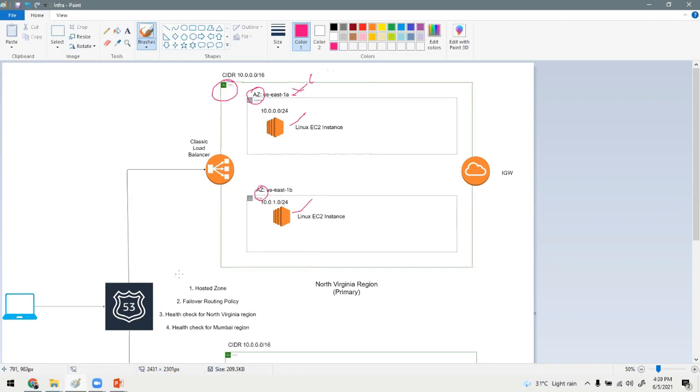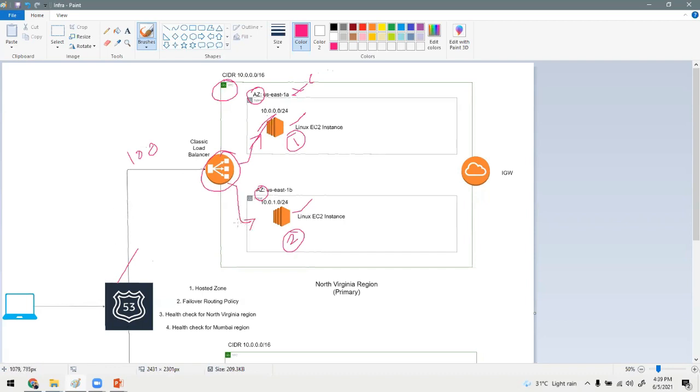No. Okay, and what we are going to do is add a load balancer over here. So what is the use of this load balancer? If there are 100 requests coming in for accessing the web page, some of the requests will go to the first EC2 and a few of them will go to the second EC2, just for balancing the load.